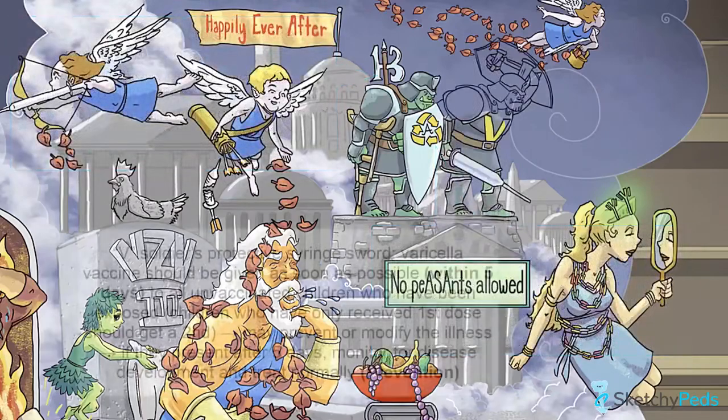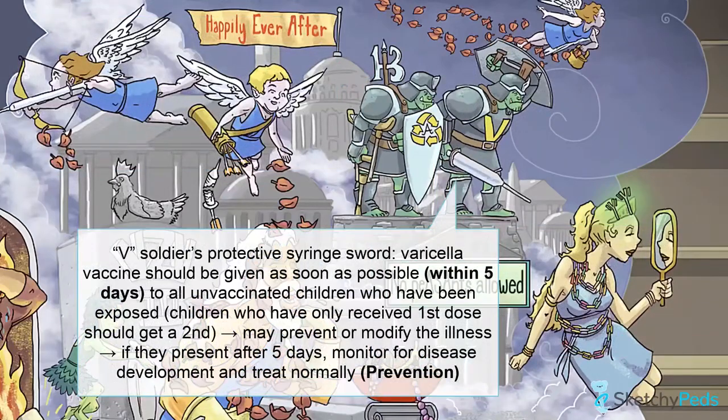Any unvaccinated child who has been exposed to varicella but has yet to develop signs of active infection should be given the varicella vaccine as soon as possible, optimally within 5 days of exposure. This can prevent or modify the illness. This includes children who have only received their first dose of varicella vaccine. Give them that second one. That V on his chest represents 5 days, and that syringe sword is our recurring symbol for vaccination.